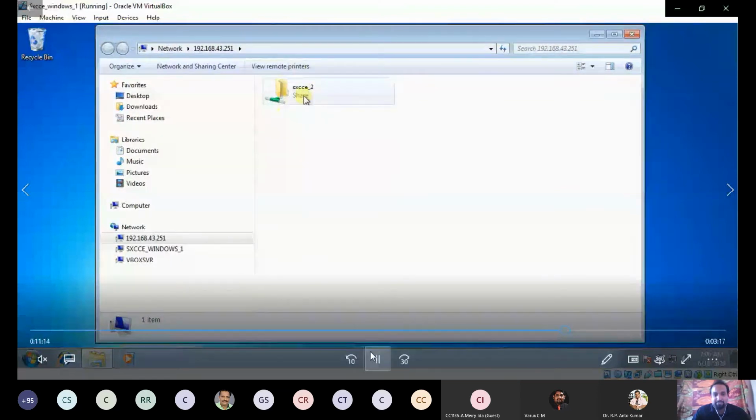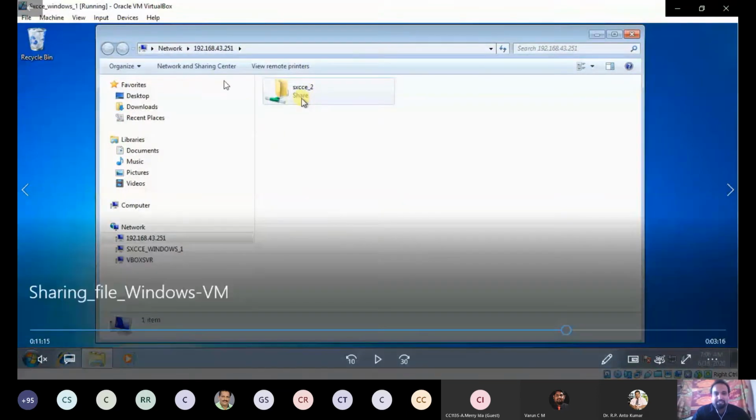Okay, this file is from which guest OS? Guest OS 2. I created xcc_2 as the file name, and I have shared that file in guest OS 2 with IP address 192.168.43.251. This is the IP address of which machine? The guest OS 2, that is xcc_windows_2.